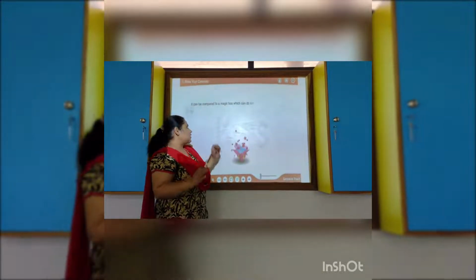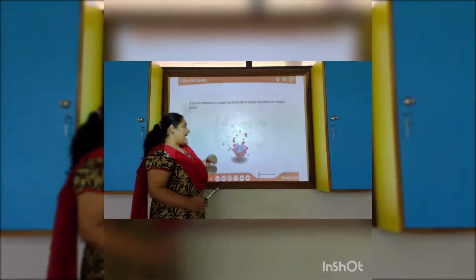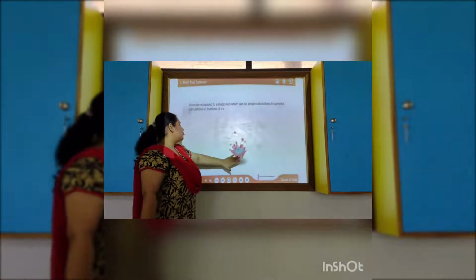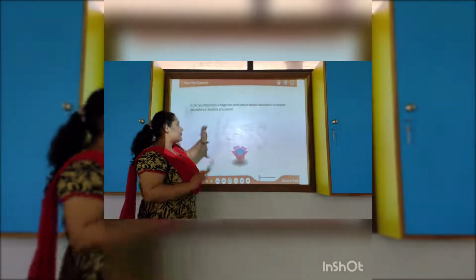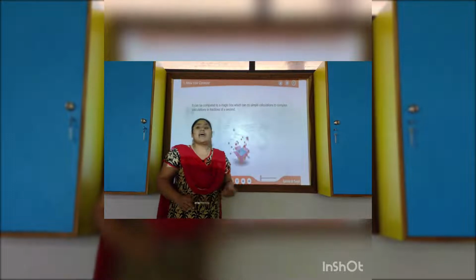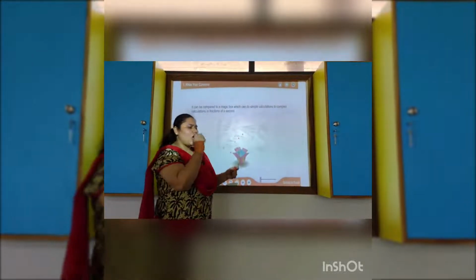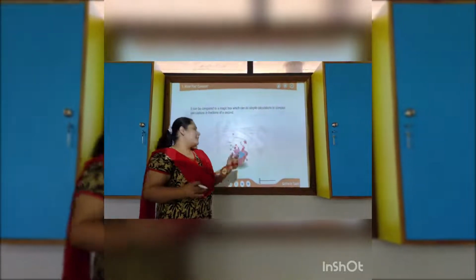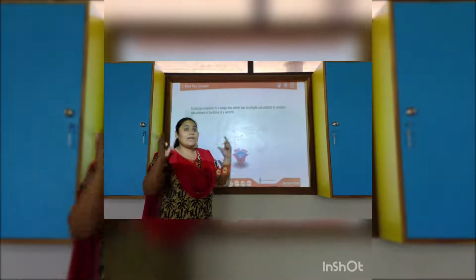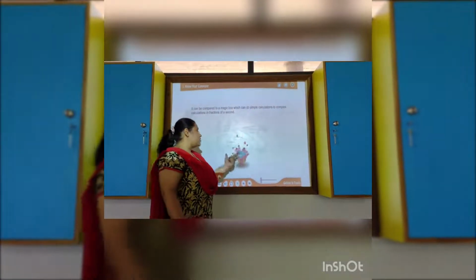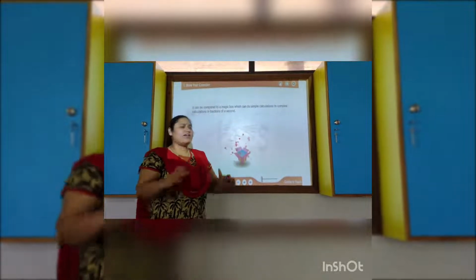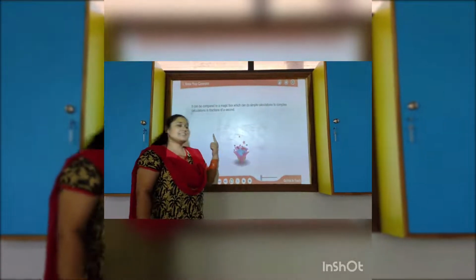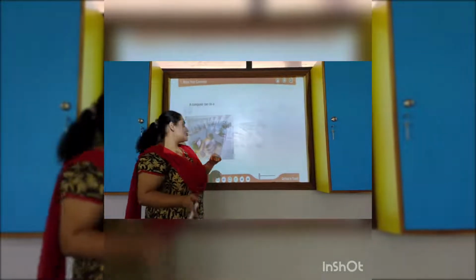Now, it can be compared to a magic box. It can do simple calculation to complex calculation in a fraction of a second. As you are using your copy and counting 1, 2, 3, but this is a magic box. It can do fractions, division or other tasks within a second. It only needs instructions.